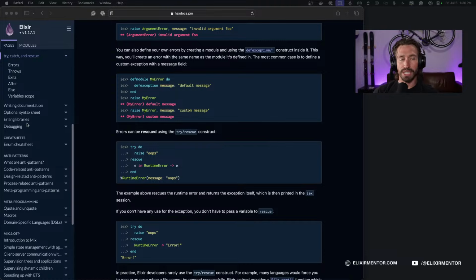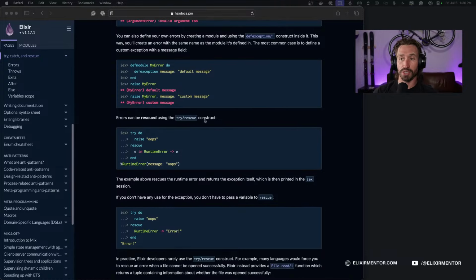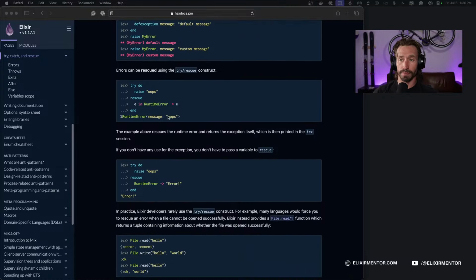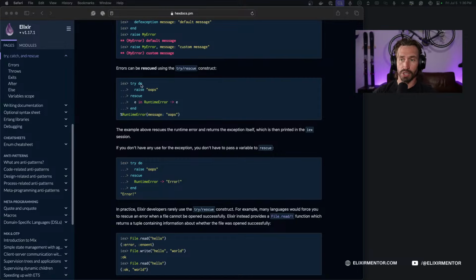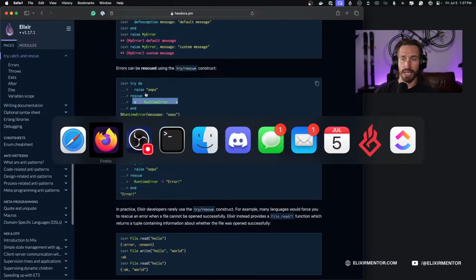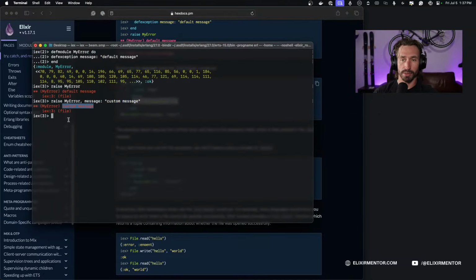Now, errors can be rescued using the try rescue construct as well. So we can do everything in a try block, and if an error is raised, then you can handle the error or handle the logging inside of the rescue. So let's go ahead and pull back up our terminal.